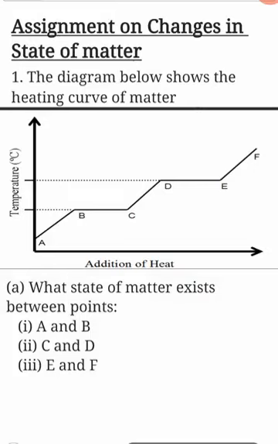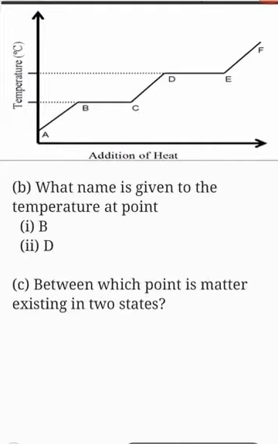Once you are done answering question A, answer question B as well on the same diagram. So question B says, what name is given to the temperature at point B? So what do we call this temperature that is straight with point B? Tell me what we call that temperature. Also, what name is given to the temperature at point D? I want you to tell me what we call this temperature at point D right there.